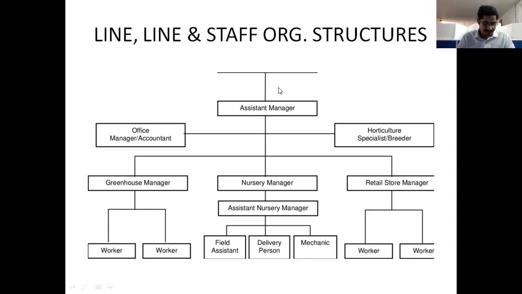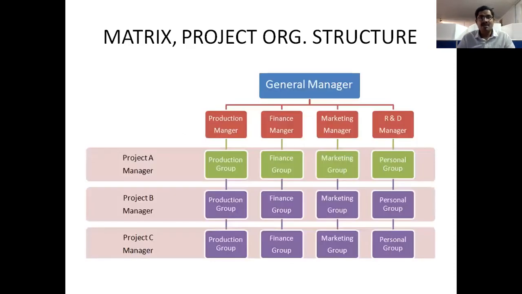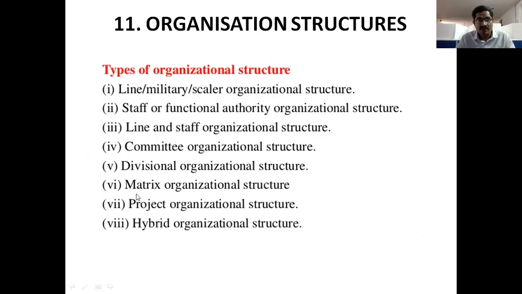And coming to the next thing, the matrix or project organization structure. Here we have the matrix organized structure, the 6th one, and the 7th one, the project organized structure. These both have the same diagram, but the explanation is different.